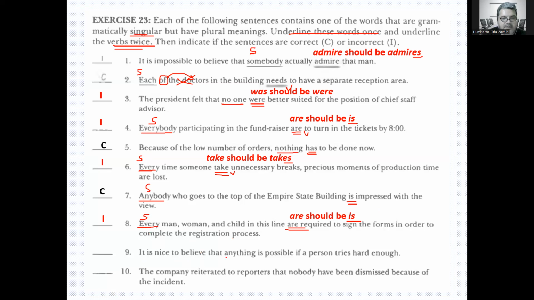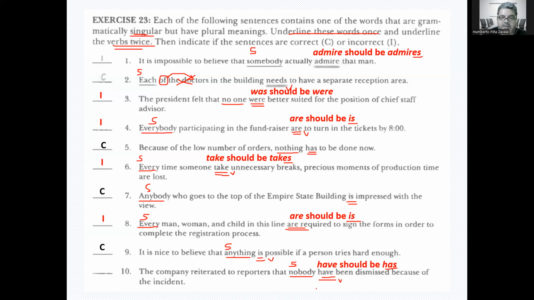"It is nice to believe that anything is possible if a person tries hard enough." So anything is a singular subject, with a singular verb. This is fine. "The company reiterated to reporters that nobody have been dismissed because of the incident." Again, nobody is a singular subject, so we should have a singular verb.